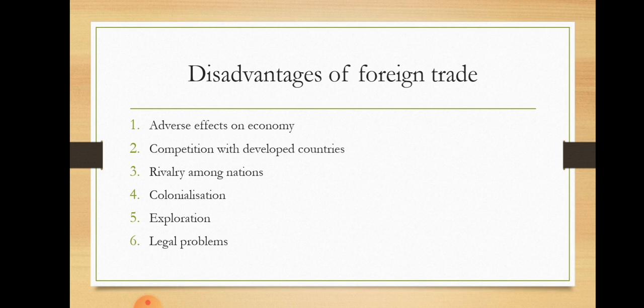Home industries means here there is a threat on the infant and nascent industries. Infant and nascent industries means that type of industries which have just been established, like small industries. They are not able to survive in foreign trade. Therefore foreign trade poses a threat to the survival of infant and nascent industries.